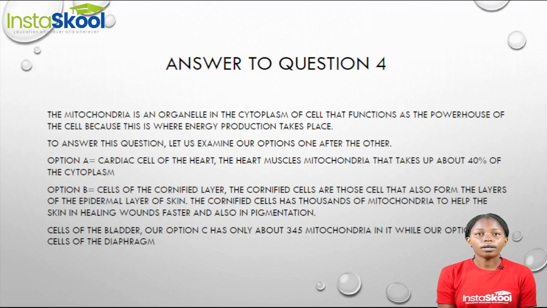When we talk about the cornified cells, we're talking about those cells that form the layers of the epidermal layer of the skin. The cornified cells have thousands of mitochondria, and these mitochondria help the skin to heal wounds faster, and it also helps in pigmentation.